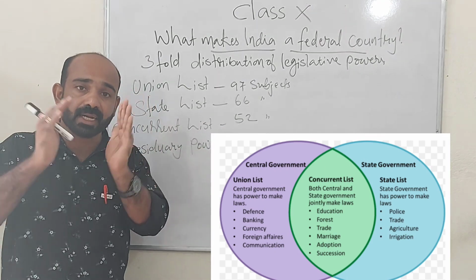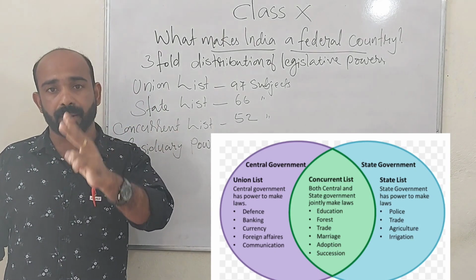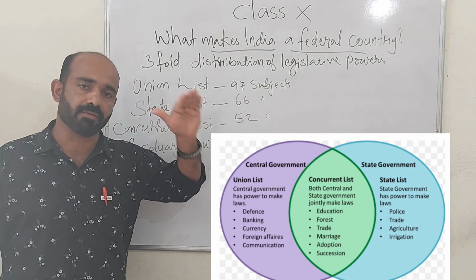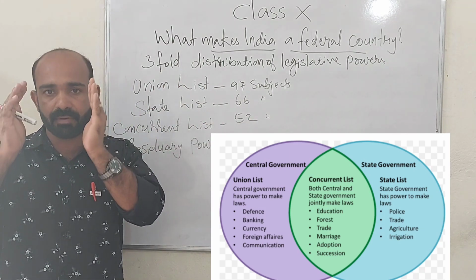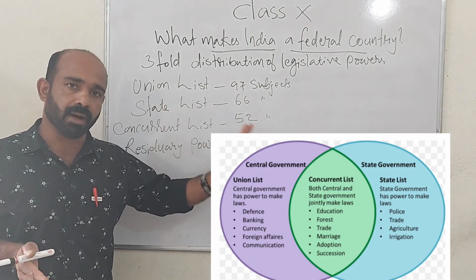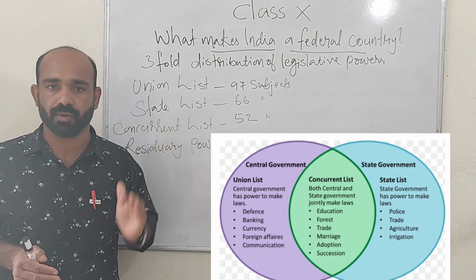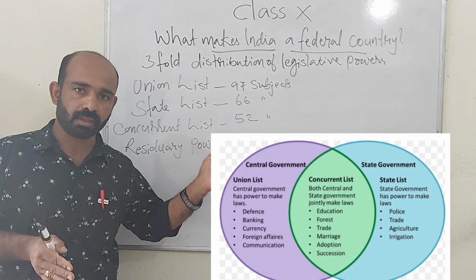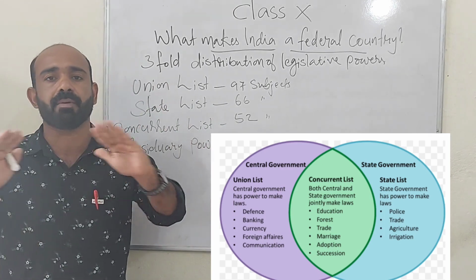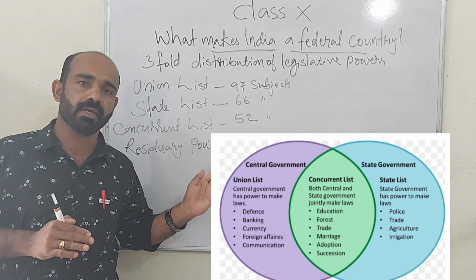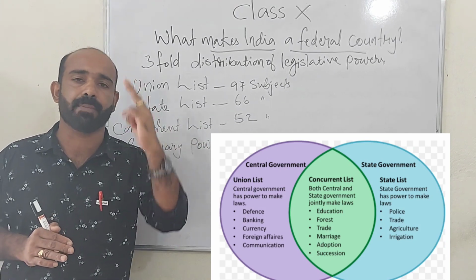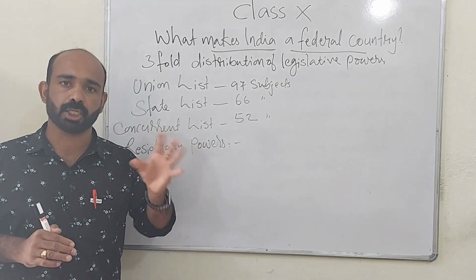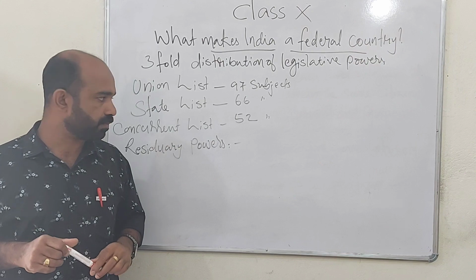But when there is a disagreement, suppose both levels of government made a law on one particular subject, the law made by the central government will be valid. Since central government is more powerful in India, the law made by the central government will be declared valid. In a concurrent list subject, both central government and state government will have equal power to make laws. But when two levels of government make a law on one particular subject, the law made by the parliament will be valid, because parliament is more powerful than state legislative assemblies.